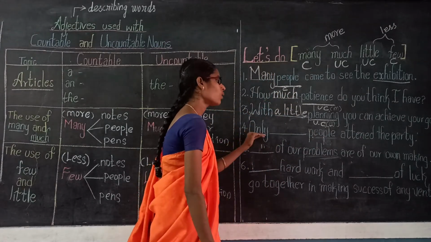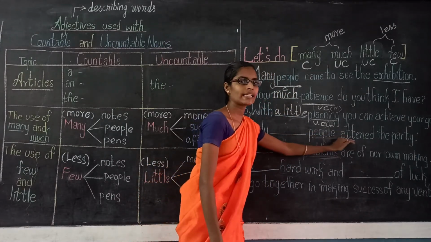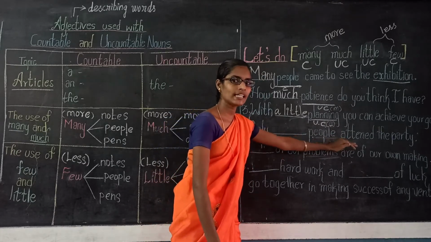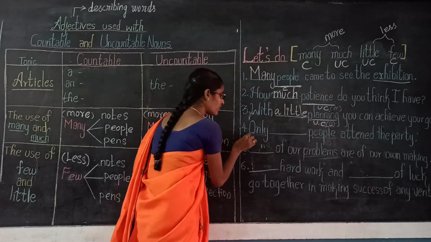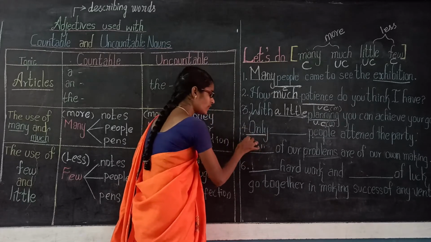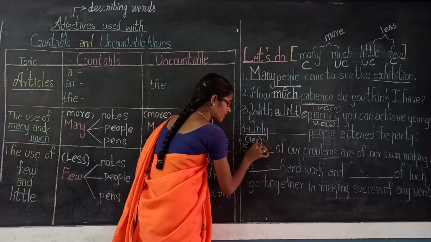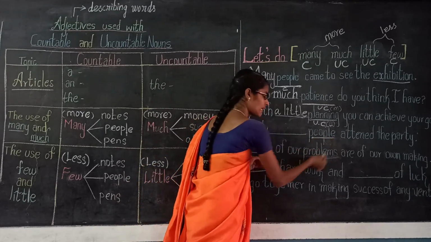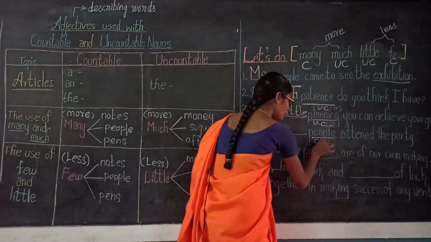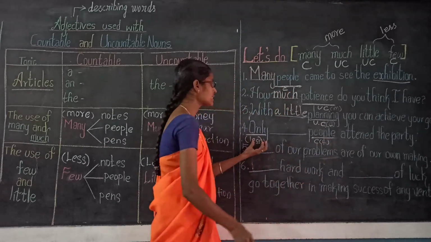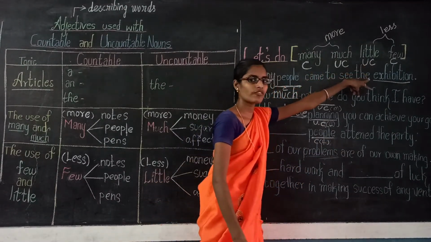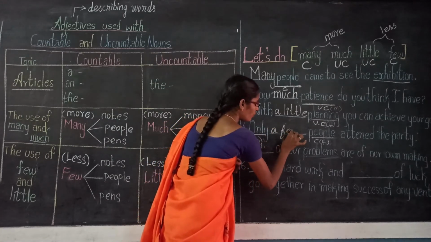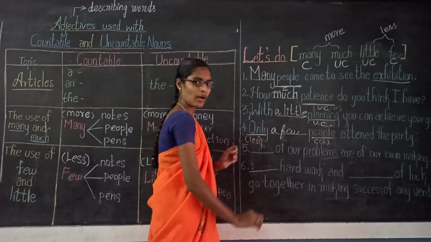And the fourth one: only dash people attended the party. Here we get the word only, which refers to less possibility. People is a countable noun, so countable with less possibility is few. So, only few people attended the party.